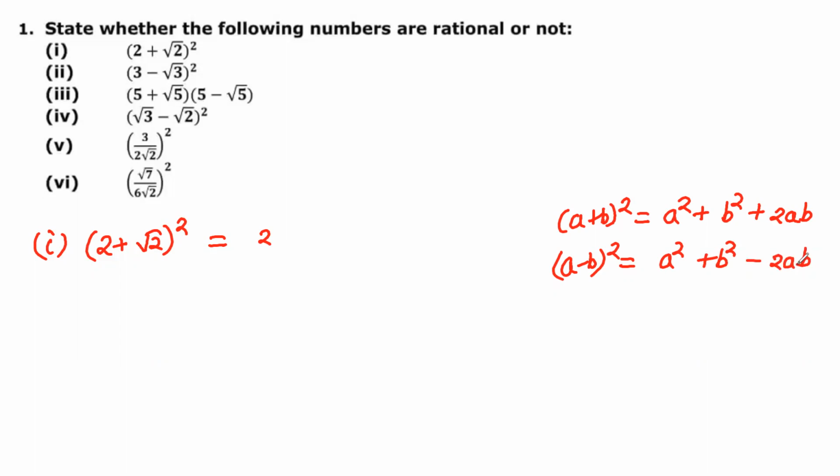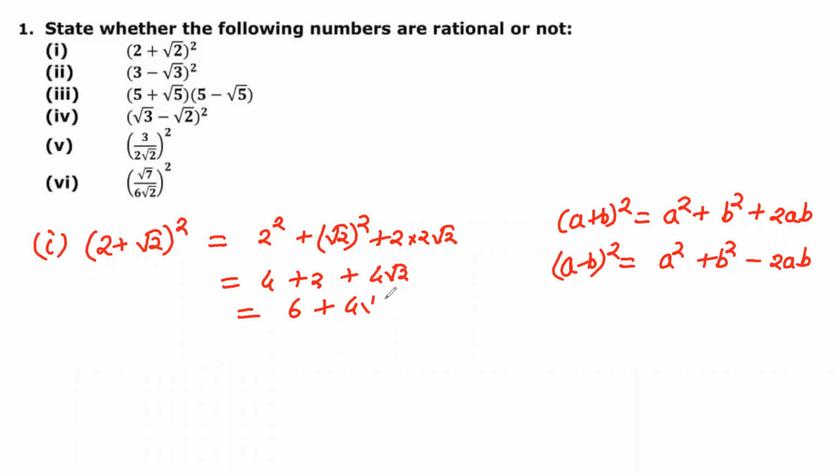So here it is 2 square plus root 2 square plus 2 into 2 into root 2. So it will be 4 plus 2 plus 4 under root 2, which is 6 plus 4 root 2, and this is an irrational number. Please write down carefully.